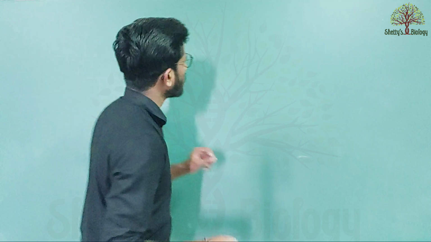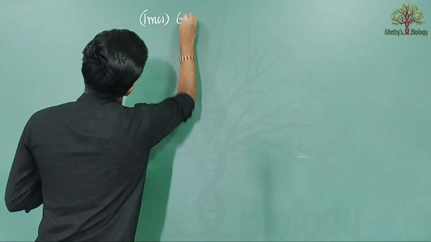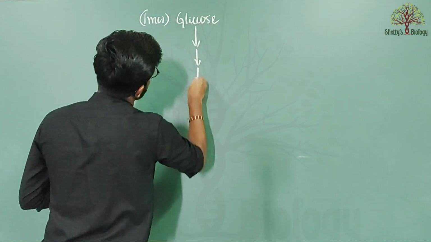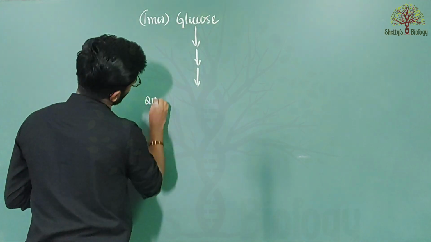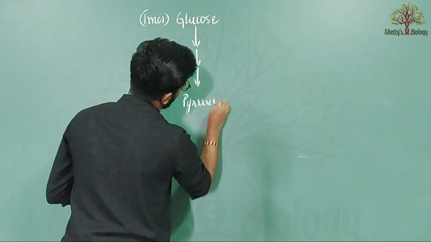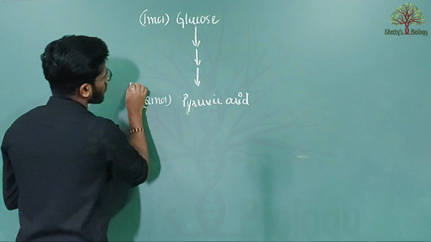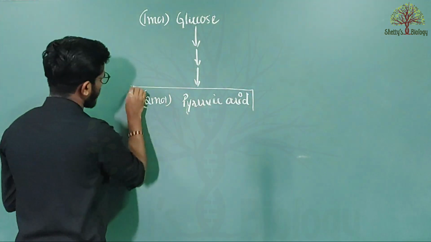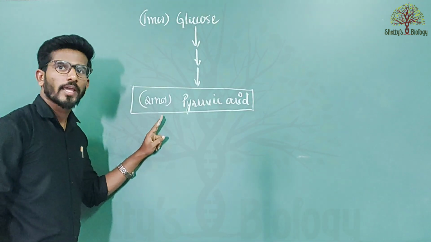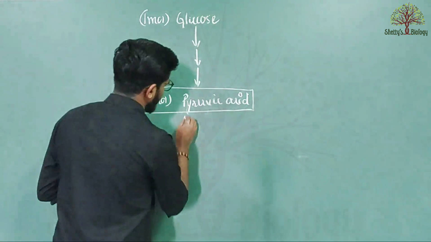So you know that one molecule of glucose, by a series of enzymatic reactions, is converted into two molecules of pyruvic acid. This we have already studied in glycolysis, and it is one of the common steps for both aerobic as well as anaerobic reactions.